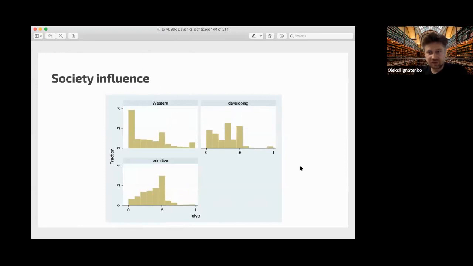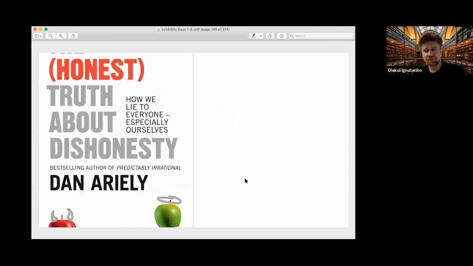And it's interesting that in different societies, the Dictator distribution is different. I mean, here are the propositions, how you propose. Actually, Western society is more competitive, so here people take everything for themselves. But in developed and primitive societies, there are spikes at 50-50 deals. So this is quite interesting.